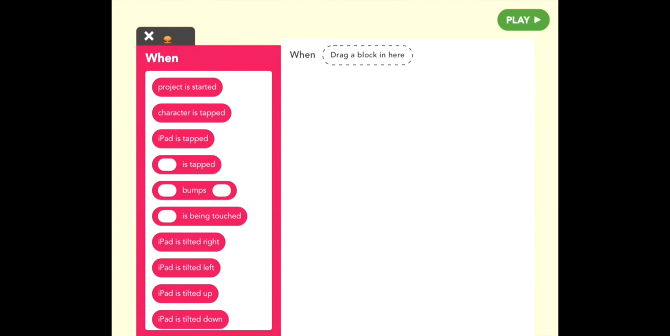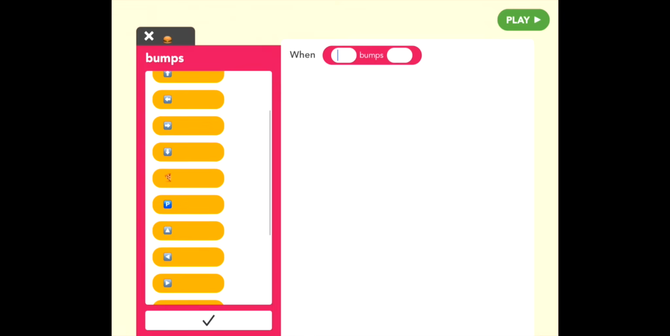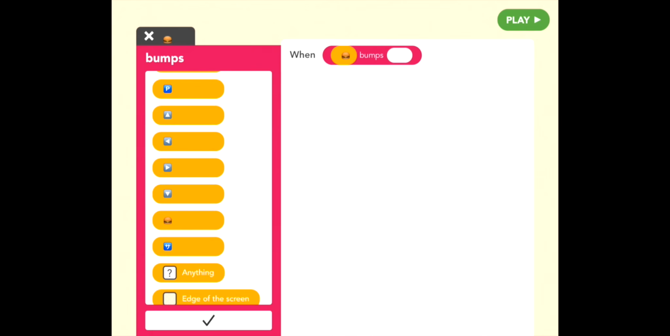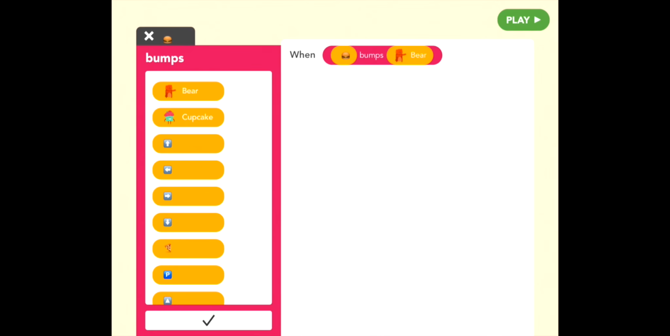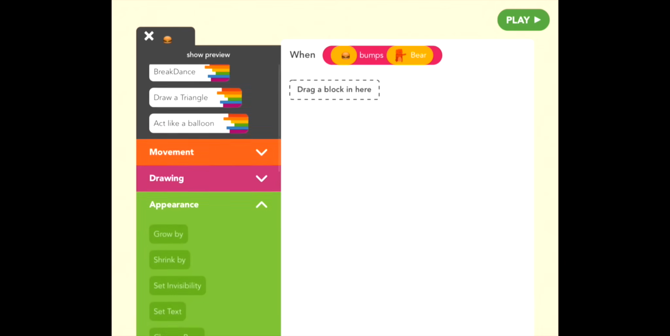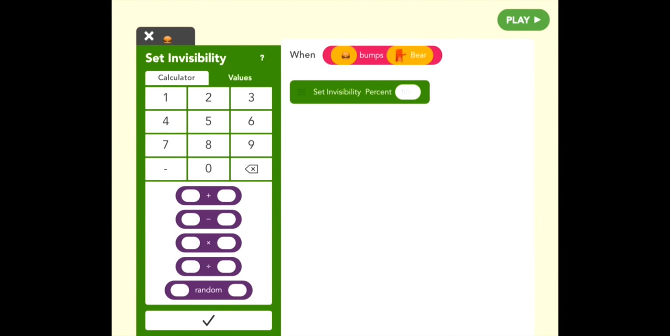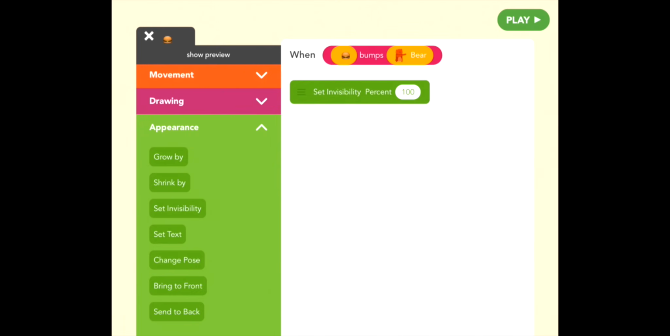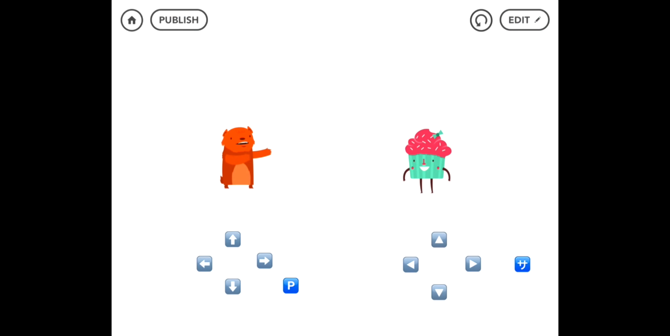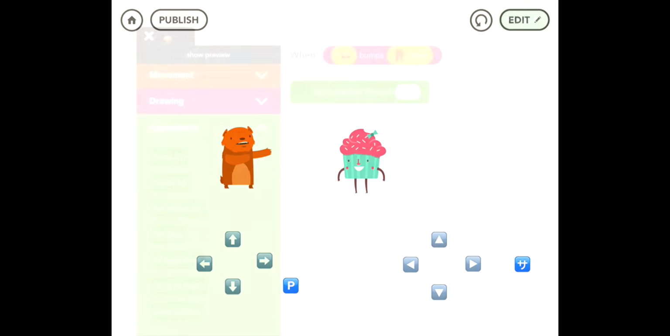Blank bumps blank. Hamburger, Bear. And what happens? It disappears. So set invisibility to 100. Now let's see if that works. So I'm shooting. Hamburger goes 500 feet unless it hits Bear and then it stops. Great. Can you do the same thing for pizza?